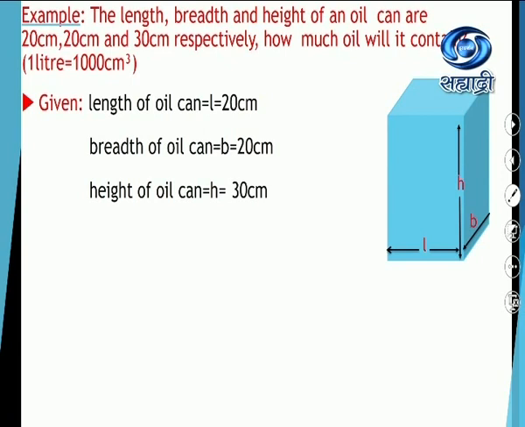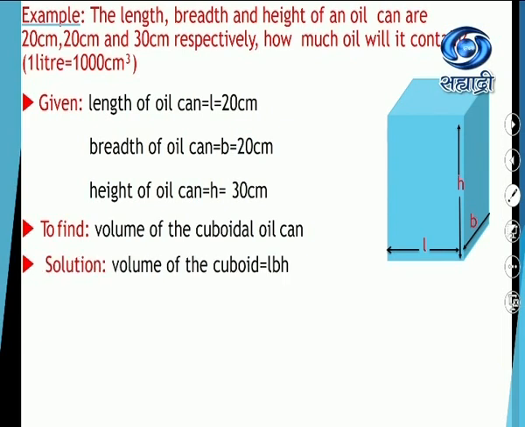Now let's see one more example. The length, breadth and height of an oil can are 20 centimeter, 20 centimeter and 30 centimeter respectively. How much oil will it contain? And it is also given 1 liter is equal to 1000 centimeter cube. Now let us write down what is given to us. Length of the oil can L, 20 centimeter, breadth of the oil can B 20 centimeter, and height of the oil can H 30 centimeter. To find the volume of the cuboidal oil can. Why find the volume? Because it is asked how much oil, that means the capacity of the oil can. That is why you have to find the volume.